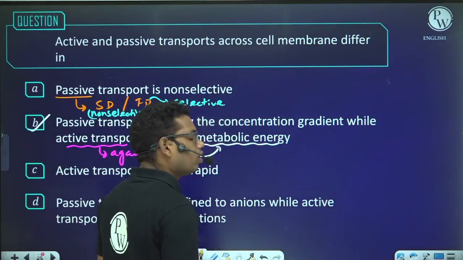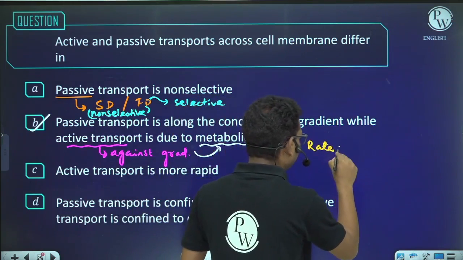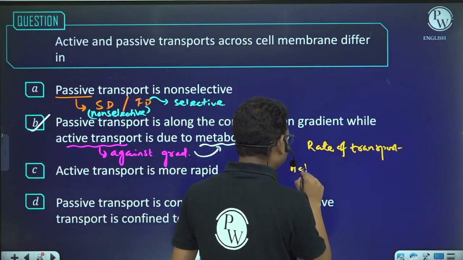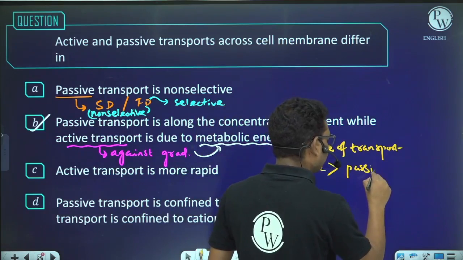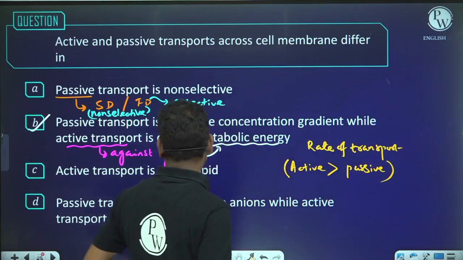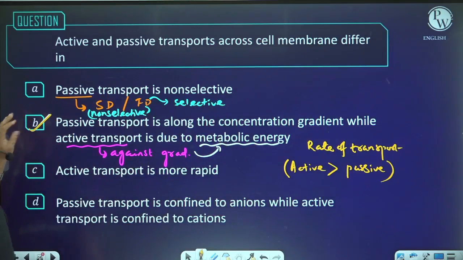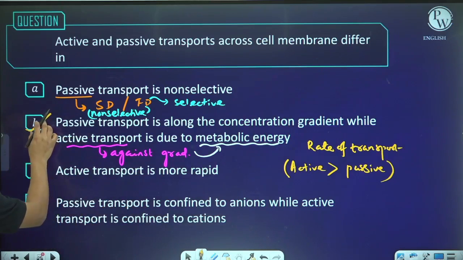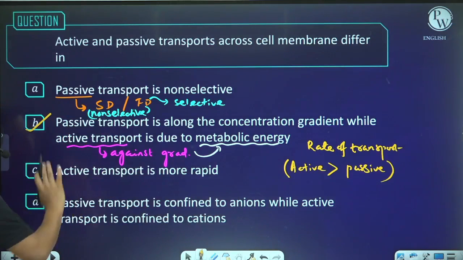Why? Because if I say the rate of transport, then I will say that in active transport the rate of transport is more than the passive transport. So I can say that active transport is more rapid and passive transport is a slow process. So this is also correct. But we will take this one because in the question the selectors have chosen this option. Otherwise, in real, both of these options are correct.